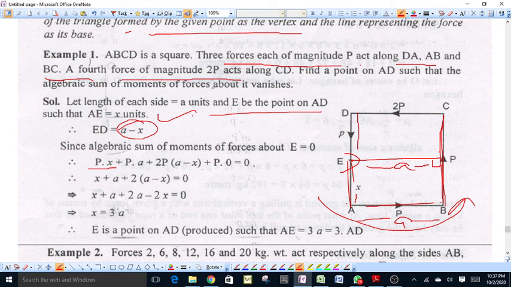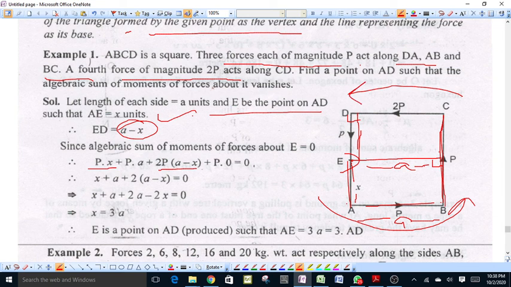And another force 2P along CD, whose perpendicular distance is a minus x, therefore the moment about E will be equal to 2P into a minus x, which is also positive because this is in the anti-clockwise direction.